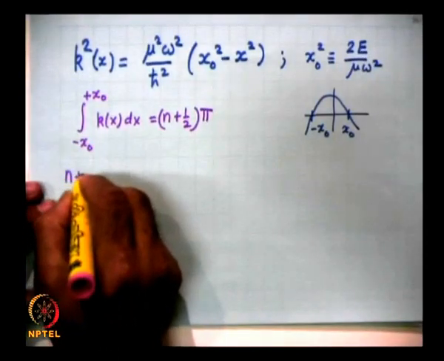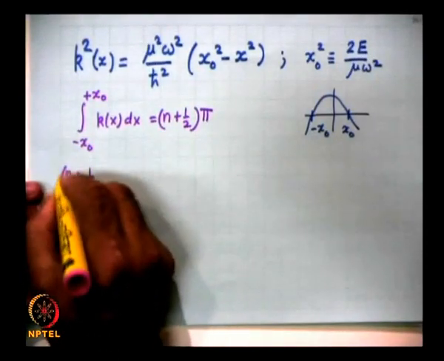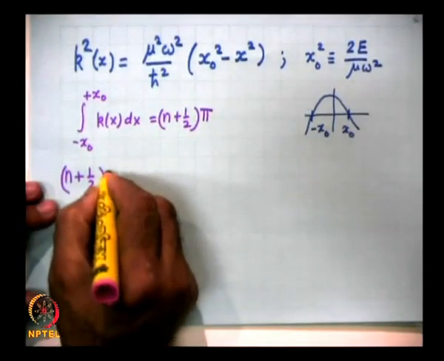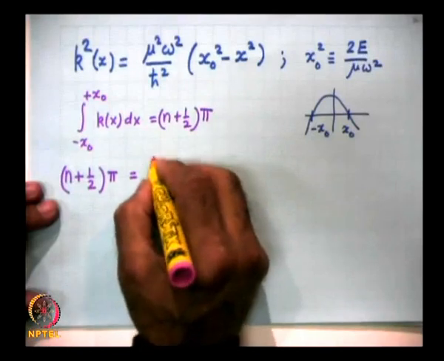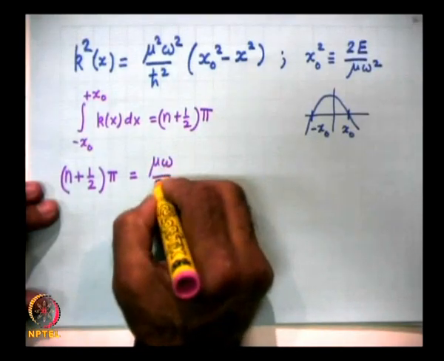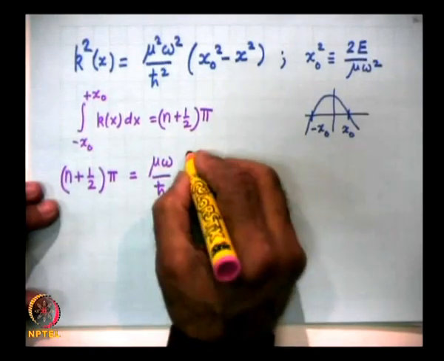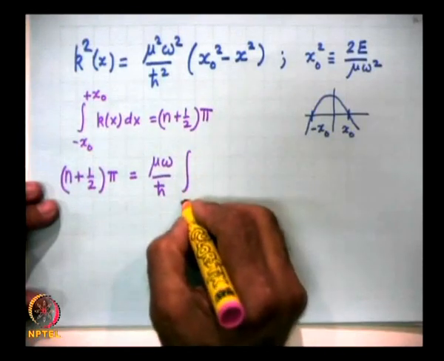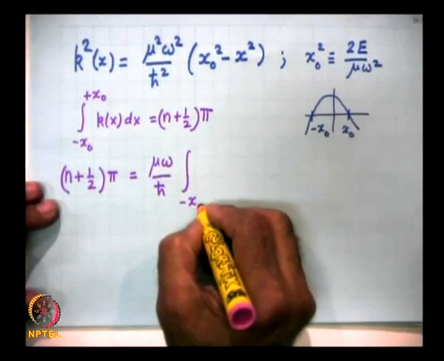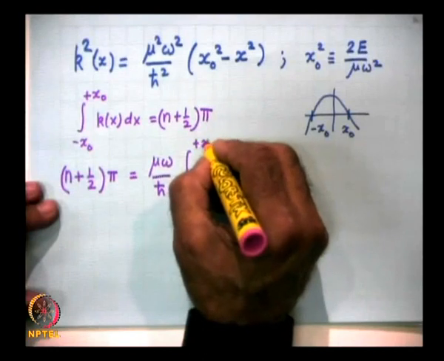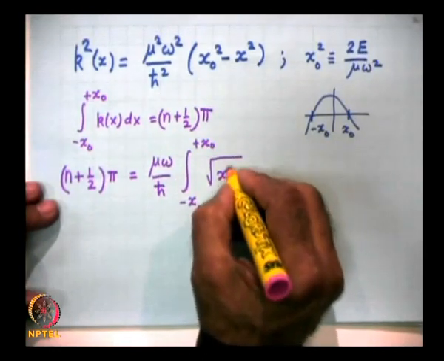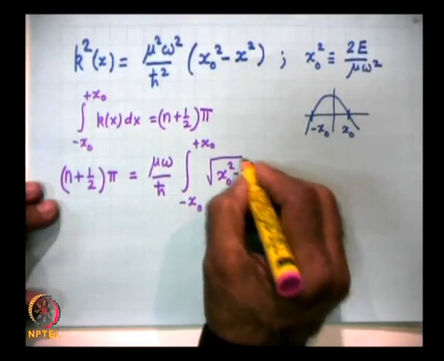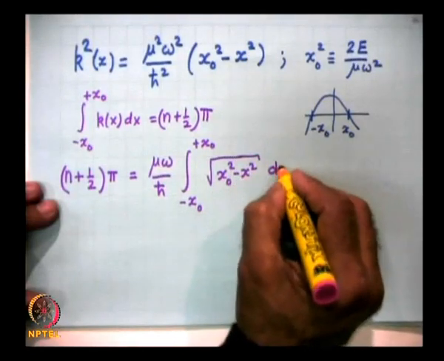So, n plus half pi is equal to, k of x will be mu omega by h cross, this is a trivial integration but let me do it, integral from minus x naught to plus x naught of under root of x naught square minus x square dx.